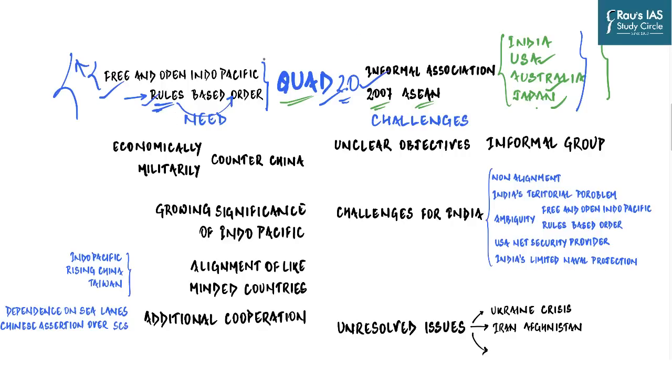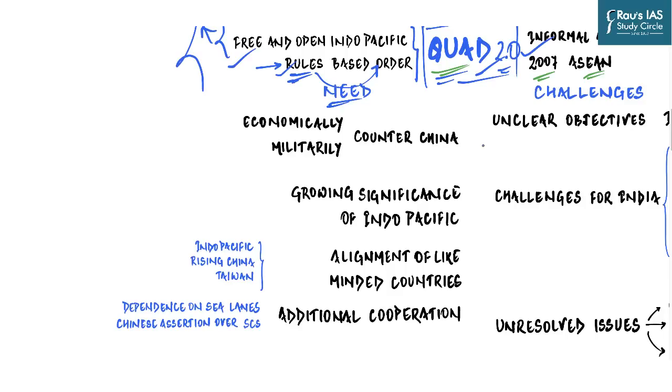And so these are the two primary objectives of Quad. Now these are the two objectives, but there are various other developments in the Indo-Pacific region which have necessitated the growth of a Quad-like organization or a group. Of course, there is a need to counter China both economically as well as militarily. The Quad provides a platform to India to seek cooperation from like-minded countries on issues such as ensuring respect of sovereignty and peaceful resolution of disputes.